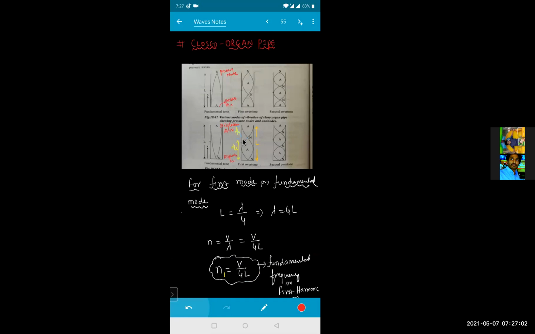So see the diagram. This is the first overtone. This is the fundamental tone. This is your first overtone. Now, how are we getting these vibrations? To get these vibrations, we keep a tuning fork here and produce the vibrations. These vibrations will go and touch this rigid rod, and then reflect back so that stationary waves are formed. Is it clear?